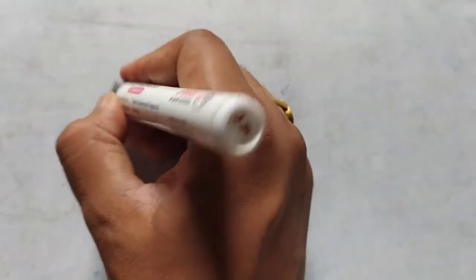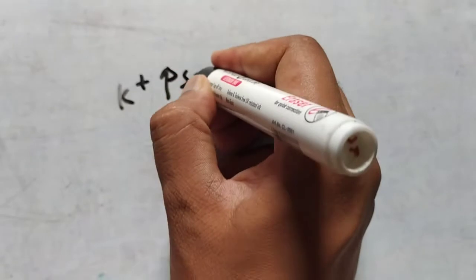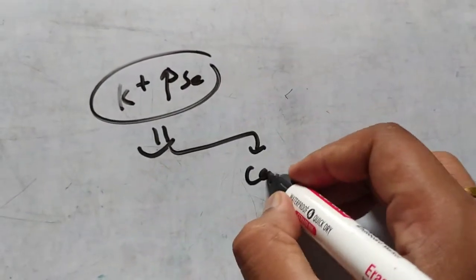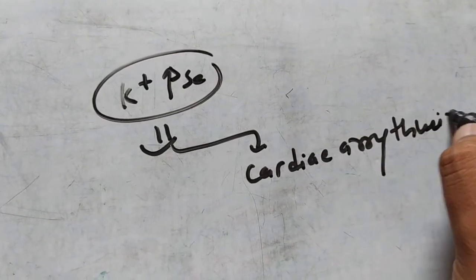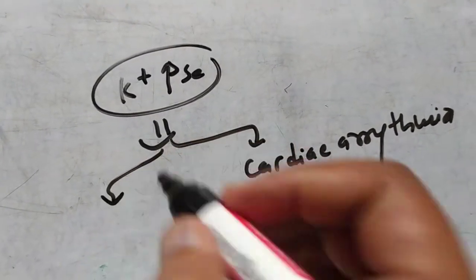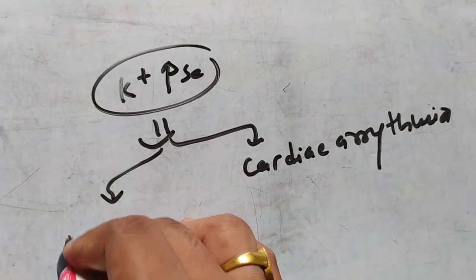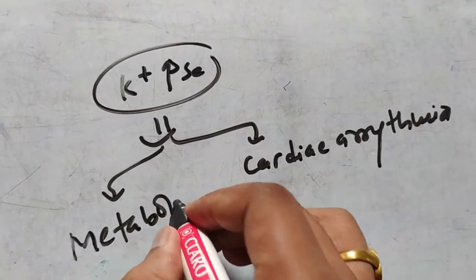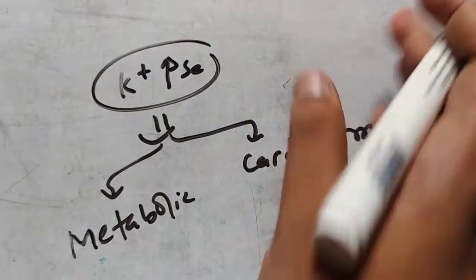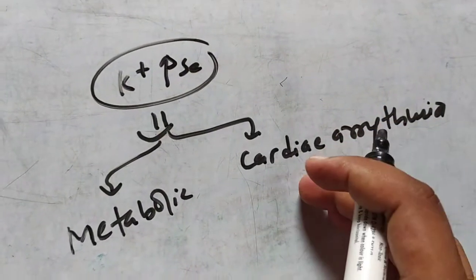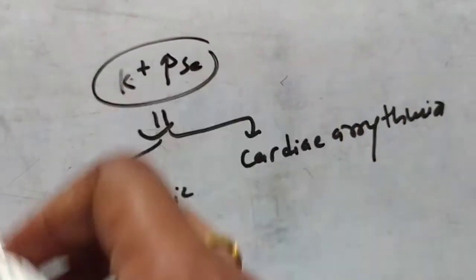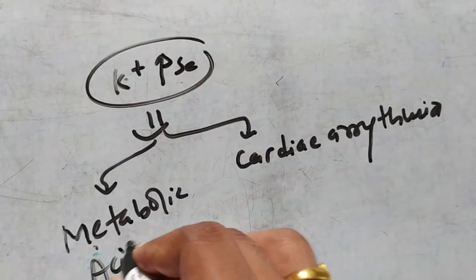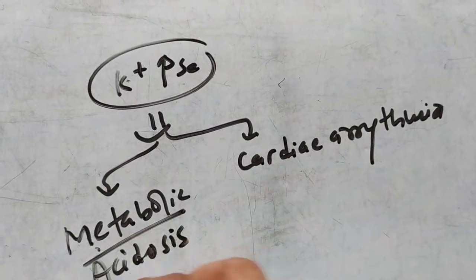And what are the effects of hyperkalemia? So if the potassium is increased, what can happen? One thing is that it can cause cardiac arrhythmia. Another thing, the potassium increase can lead to metabolic acidosis. You should keep one thing in mind: metabolic acidosis can lead to hyperkalemia, and hyperkalemia can lead to metabolic acidosis.